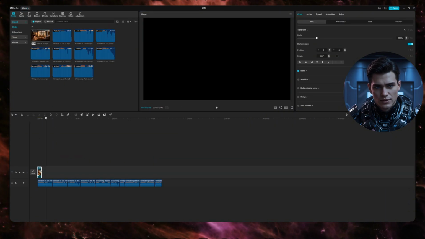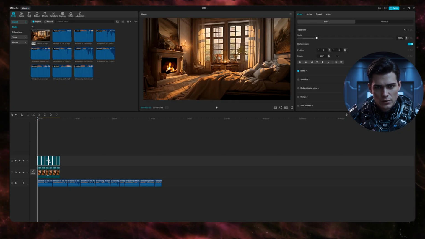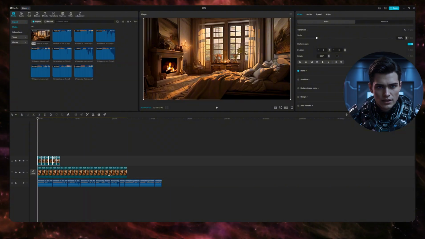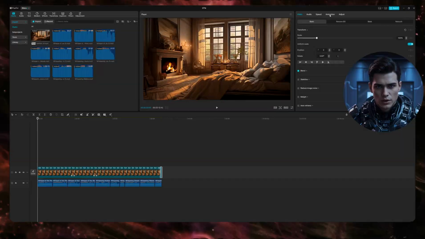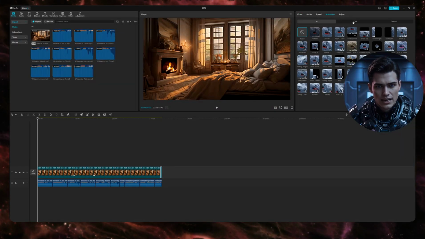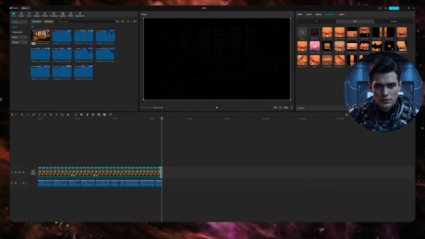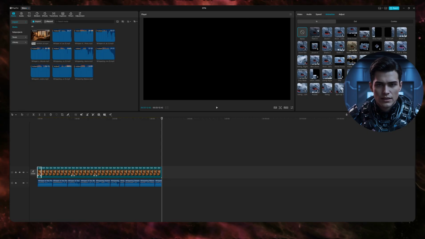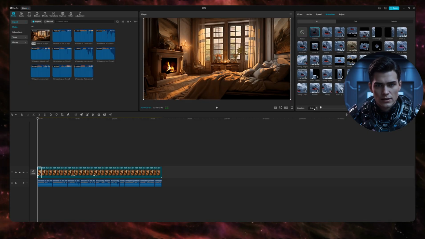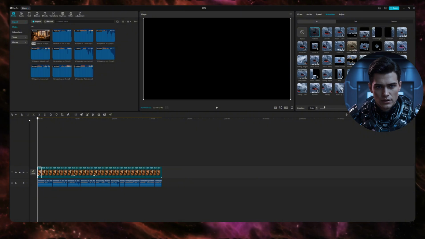Now we duplicate the video file enough times so that its length matches the total duration of all the music. Don't worry, this won't affect the video quality. Everything will stay clear and beautiful. We select our video sequence, go to the animation section, and add effects. At the beginning, a fade out effect lasting 3 seconds. At the end, a fade in effect lasting 3 seconds. These simple transitions make the start and finish of the video smoother and more pleasant for the viewer.